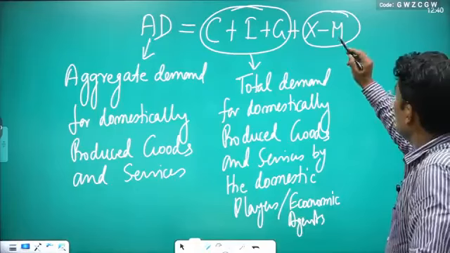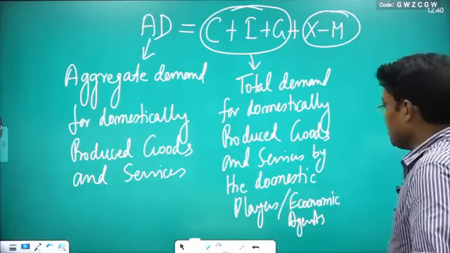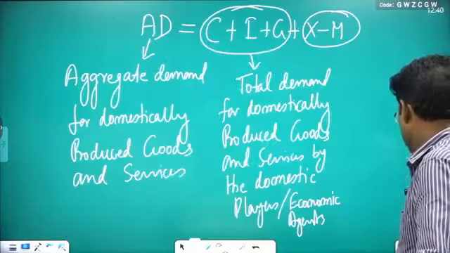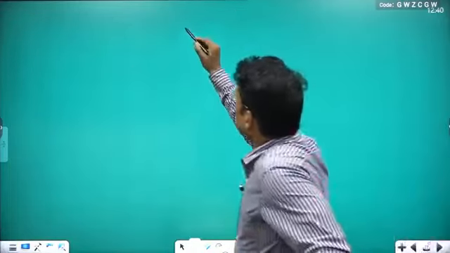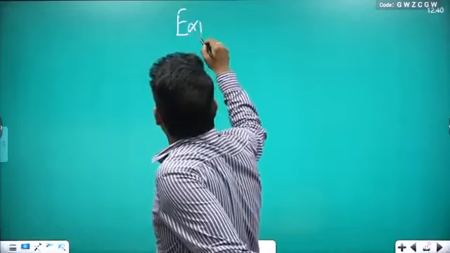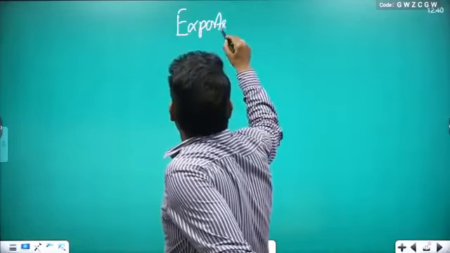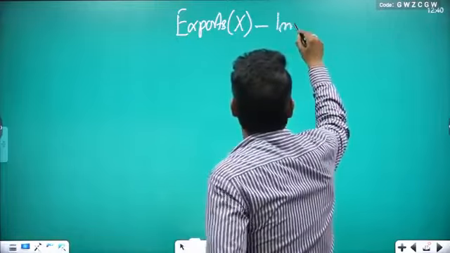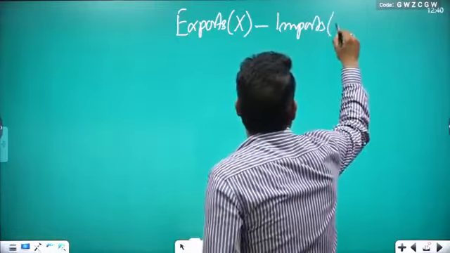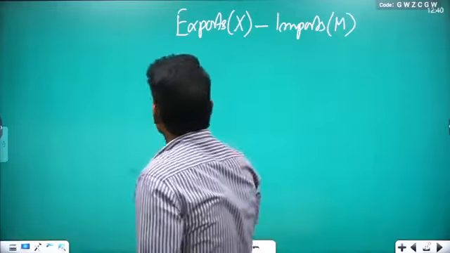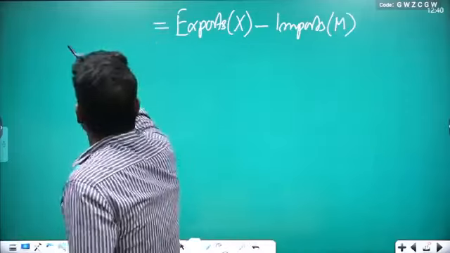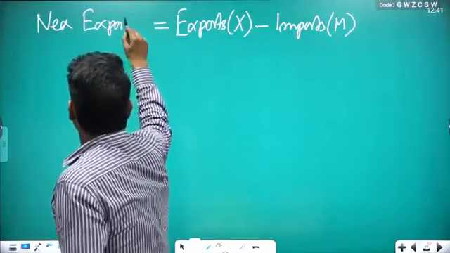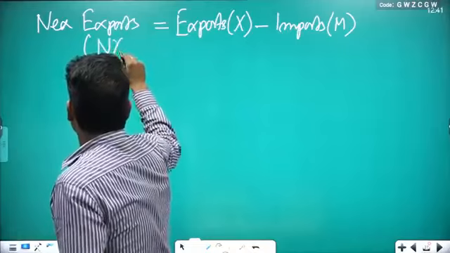See, exports minus imports. Just think, exports we have written, and exports are represented by capital X, and imports are represented by M. So exports minus imports is known as net exports, and which is represented by NX.